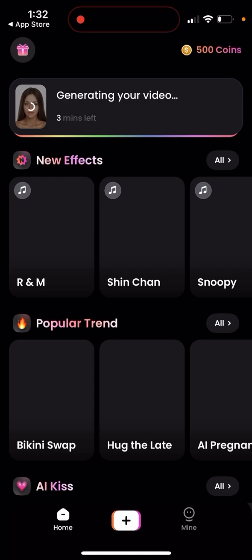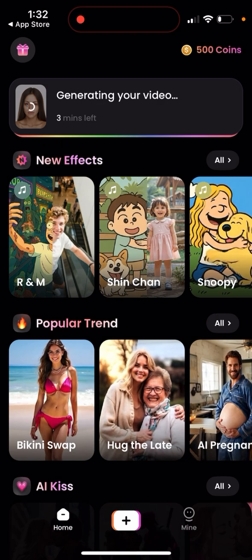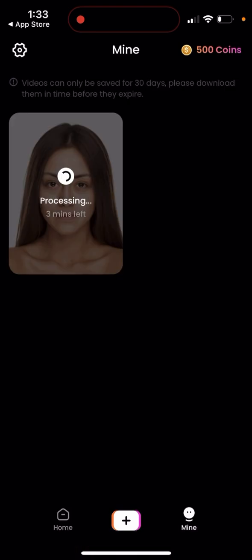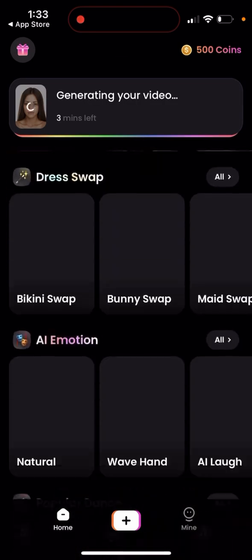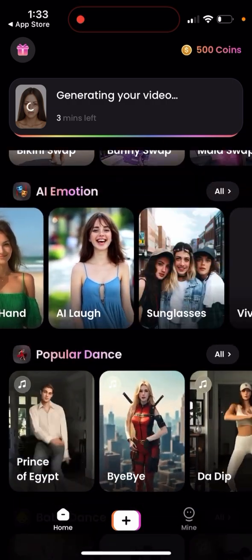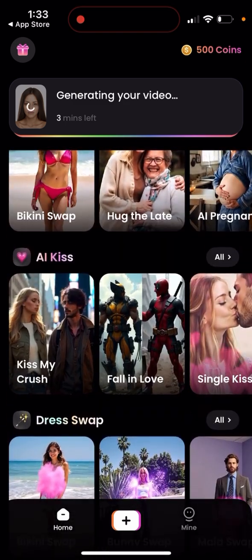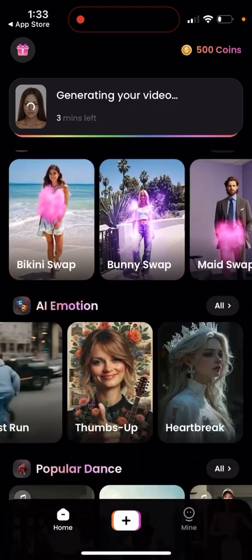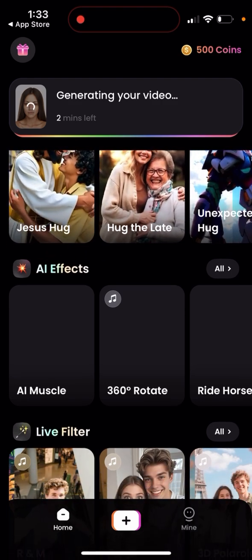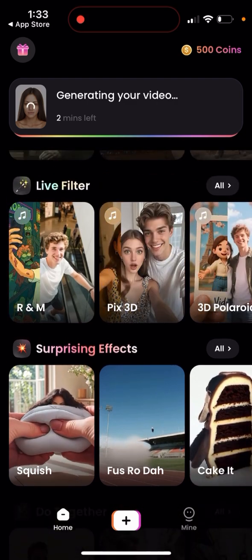And seems even with the coins, your video is taking quite a long time to be generated, maybe a bit longer. So that's where you have it. Then you're just waiting, and then you have again all of these different effects. So this app is focusing only on this kind of short video effects. It's not creating AI photos, AI headshots, AI selfies. It's creating these AI GIFs.